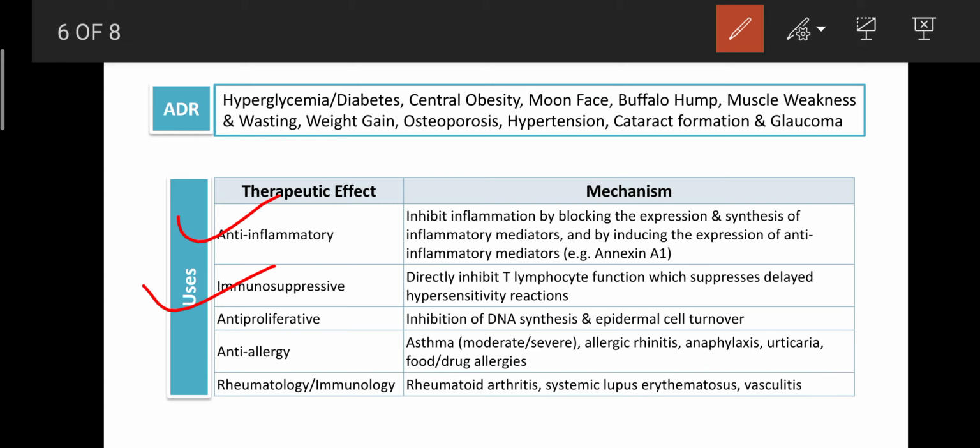It also inhibits the proliferation of tissue, which is known as the anti-proliferative effect, because it inhibits the formation of DNA, as well as the epidermal cell tumor. So because of this property, glucocorticoids are used to decrease the size of the cancer or inhibit the overgrowth of the cancer tumor, because they can inhibit the differentiation of the tissues or the formation of active tissues in the tumor. So due to that property, it is used as an anti-tumor drug or anti-proliferative agent.